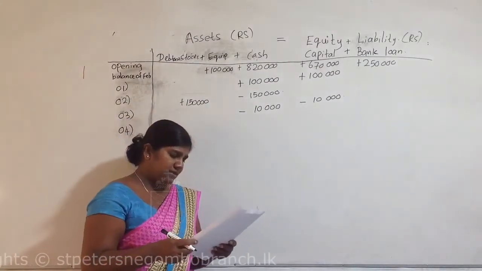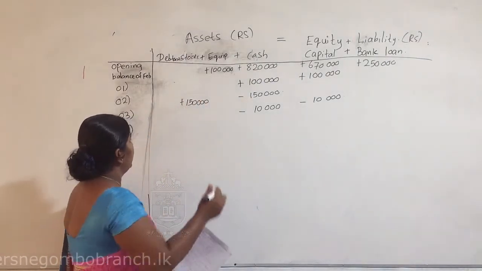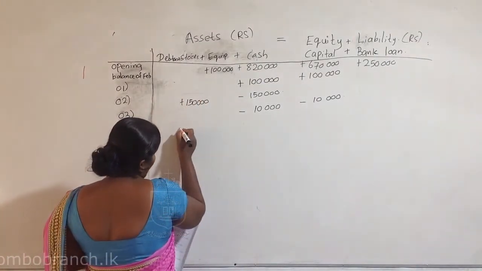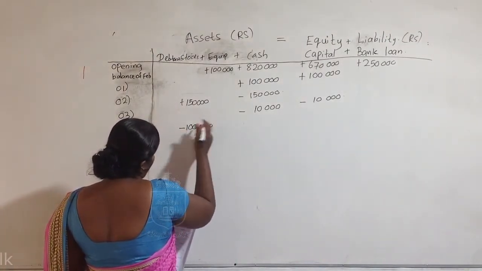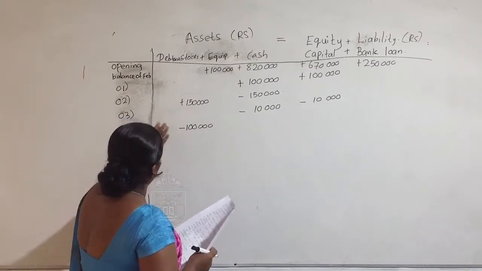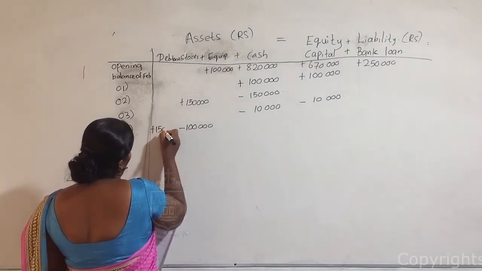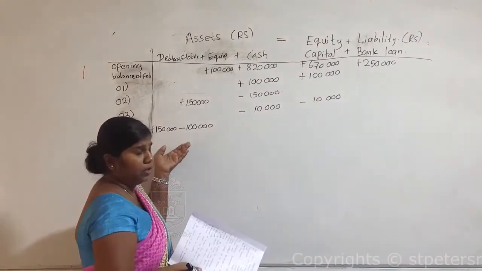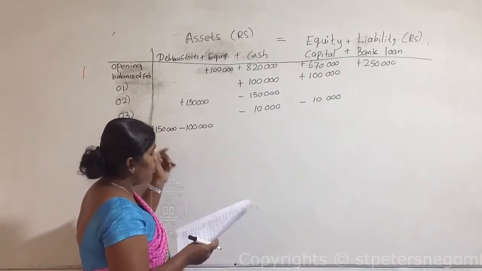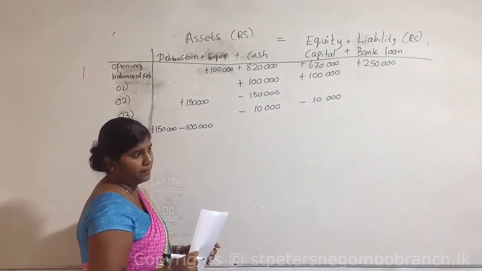So for the fourth transaction, 100,000 cost of stock will be reduced, and debtors will increase by 150,000. Here you can see plus 150,000, minus 100,000.